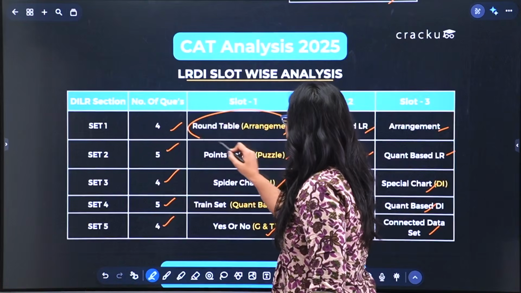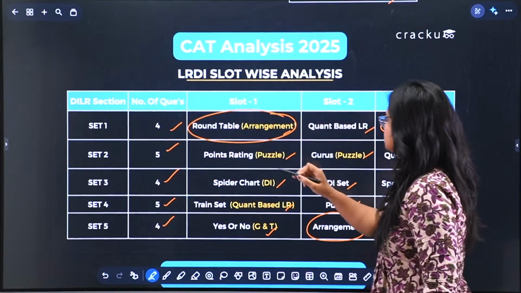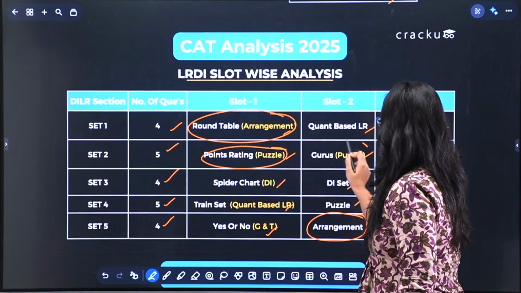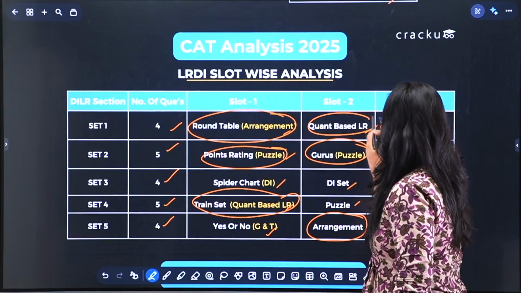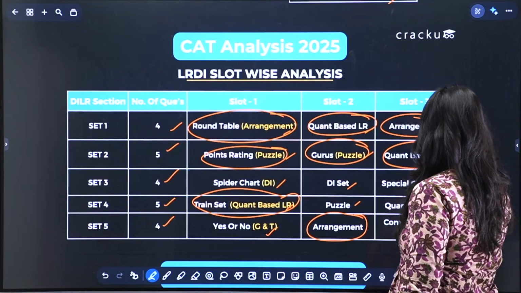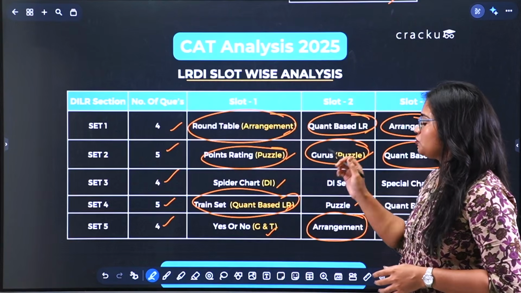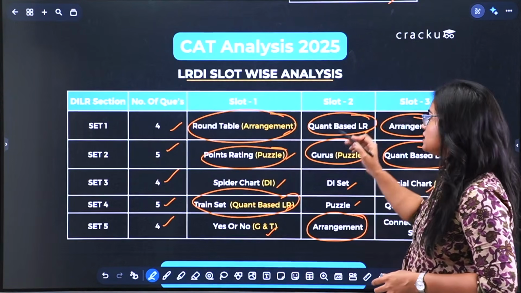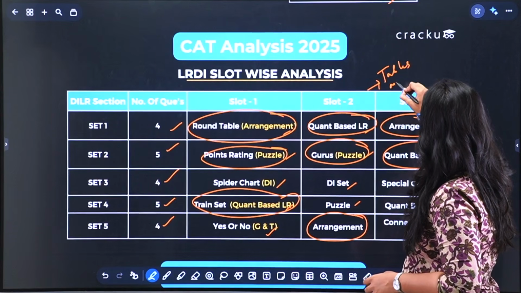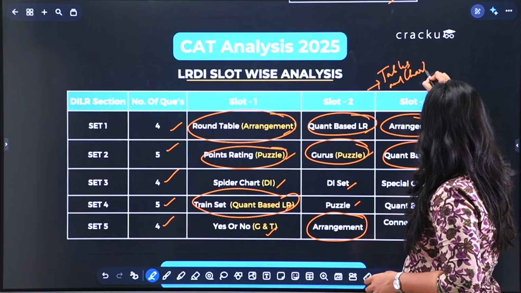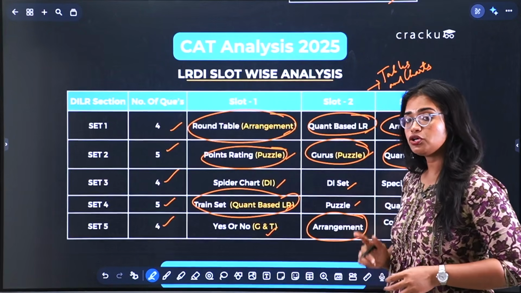Now if you see arrangement, puzzles, and quant based LR appeared in almost all the 3 slots. Now every year you will have 1 to 2 sets from these topics along with tables and charts. So these are going to be our most important topics in your LRDI, so make sure to prioritize them.